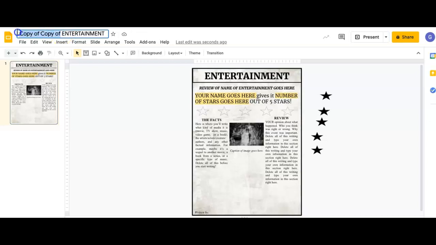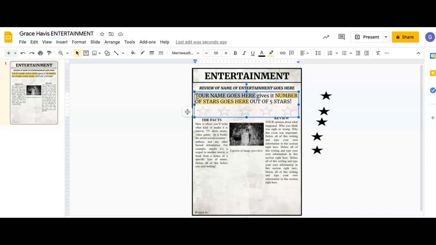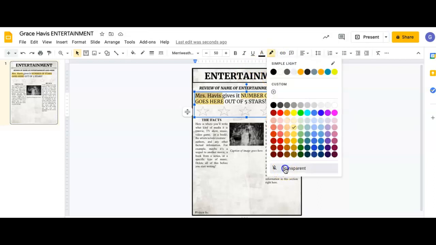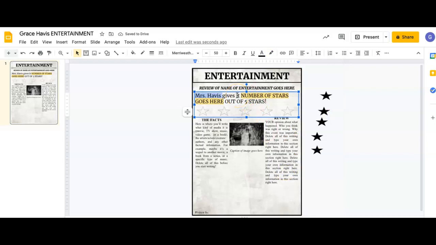You're going to erase this beginning right here, and you're going to write your first and last name. And then I have all of these different clue words that can help you figure out how to fill this template out. So your name is going to go here. So we're going to erase this part. And then I don't want it to remain highlighted. That was just my clue for you to add something there. So I'm going to go to this little highlight tool. Transparent. Gives it, and now I am going to rate my type of media out of 5 stars.